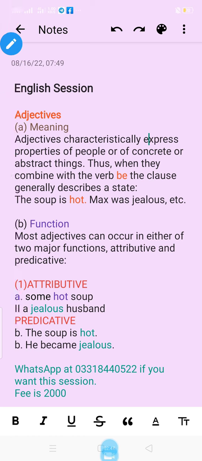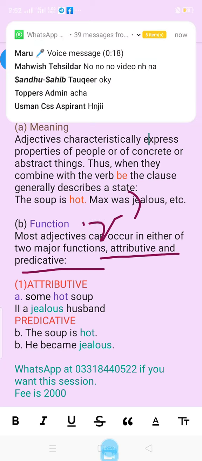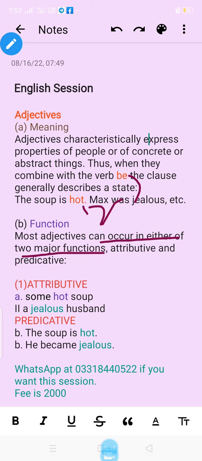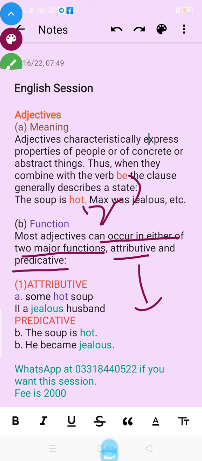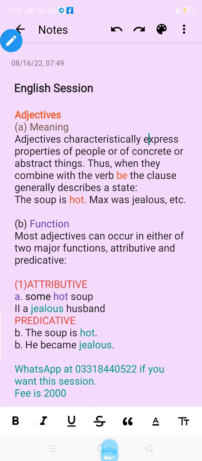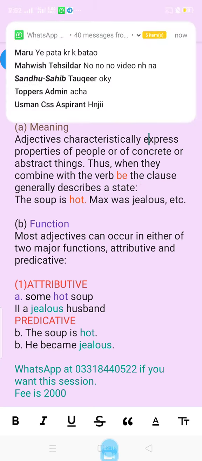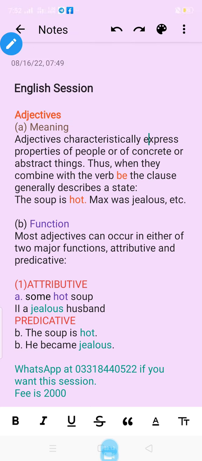Most adjectives can occur in either of two major functions. Like there are two major functions of adjectives, like attributive यानी कि खूबी बयान करना, and predicative. Like predicative mean that they are used as an object. So like this, first of all we will discuss what are attributive adjectives.